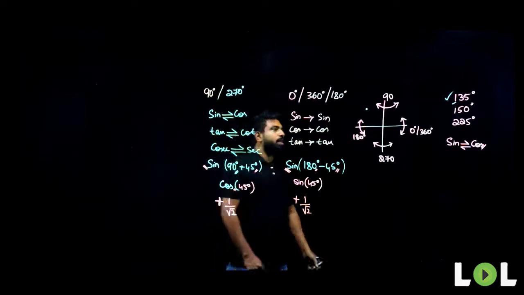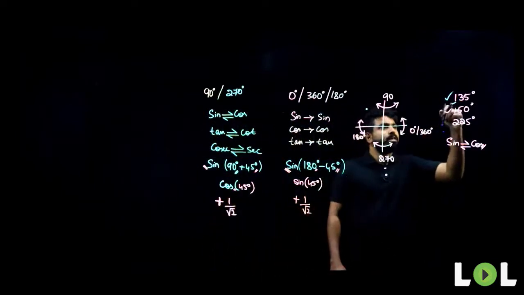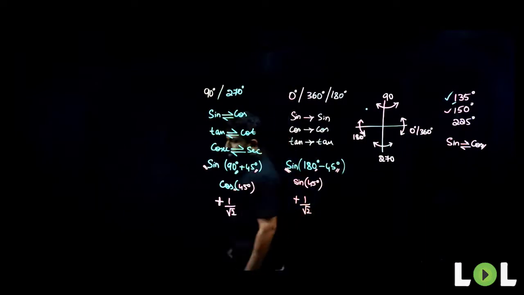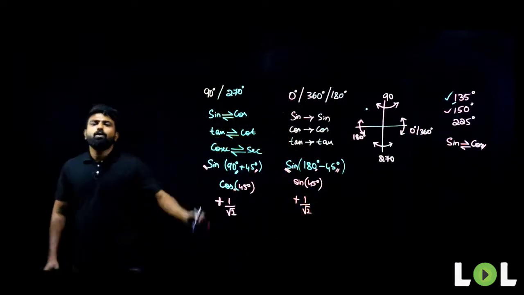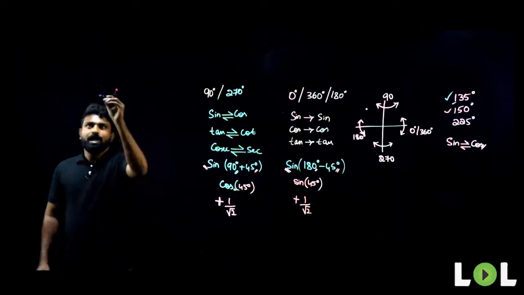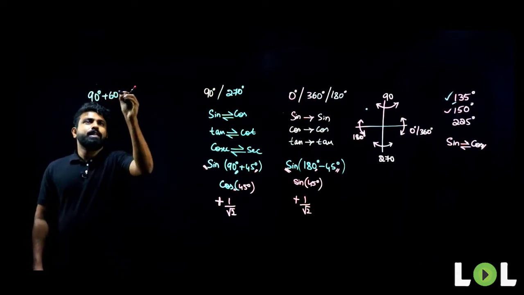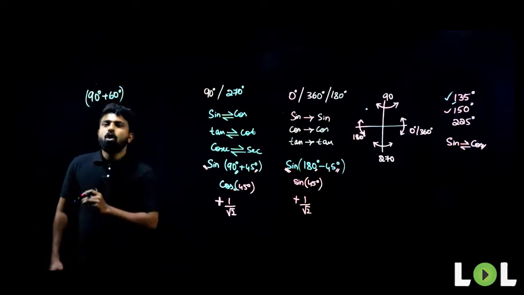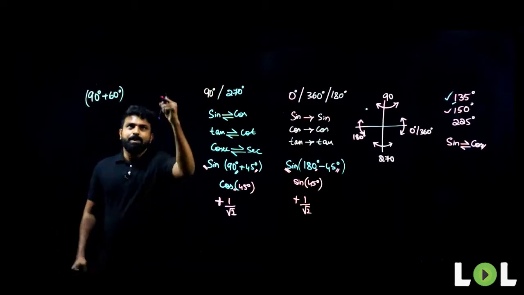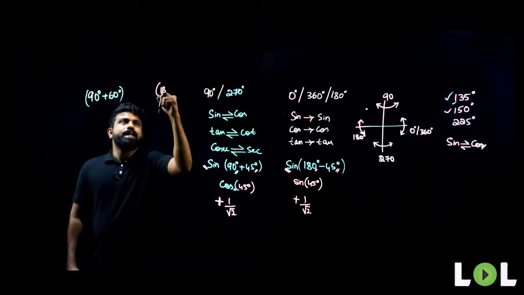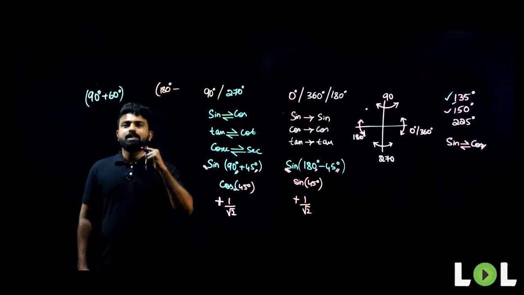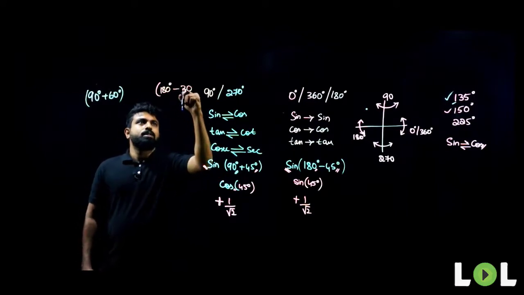Now, similarly, what about 150 degrees? Let us look at 150 degrees. How can 150 be written? It can be written as 90 degrees plus 60 degrees, or it can be written as 180 degrees minus 30 degrees.